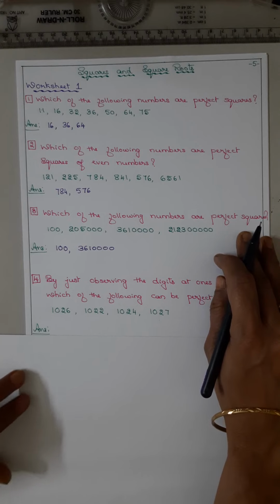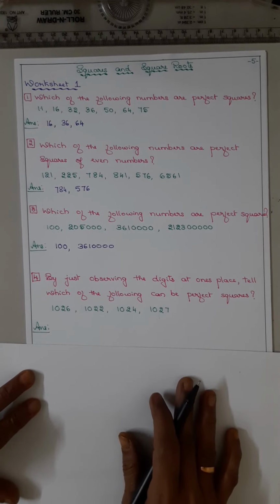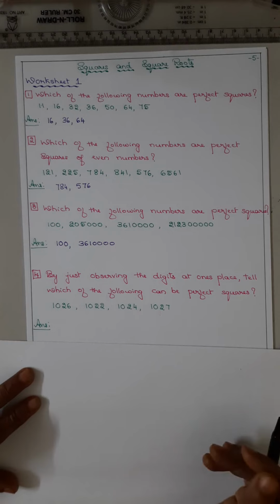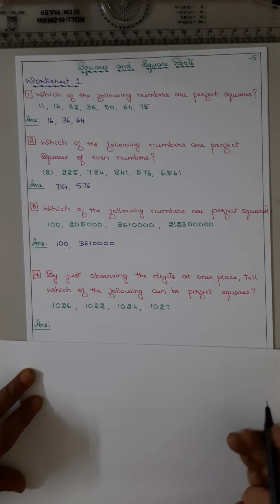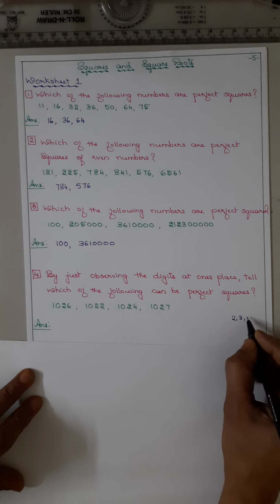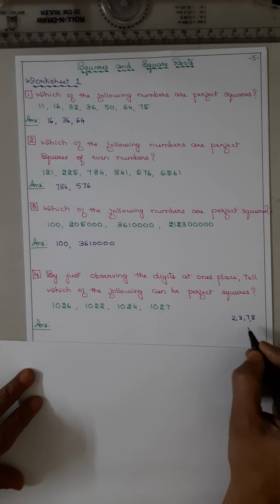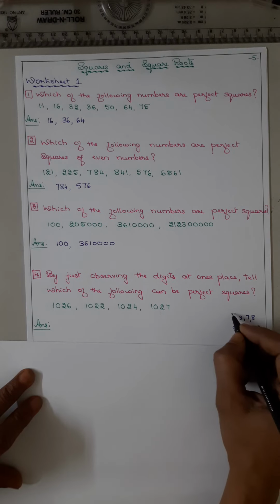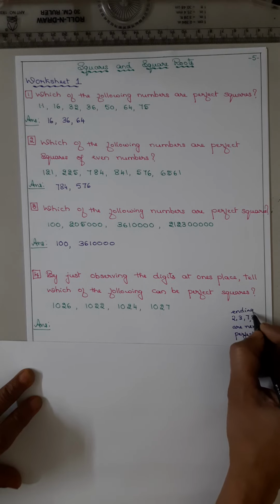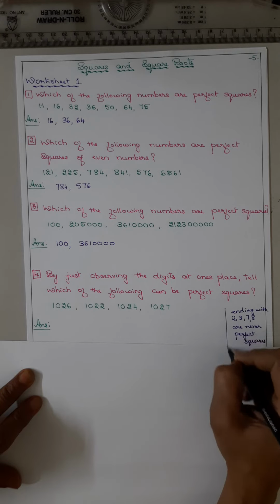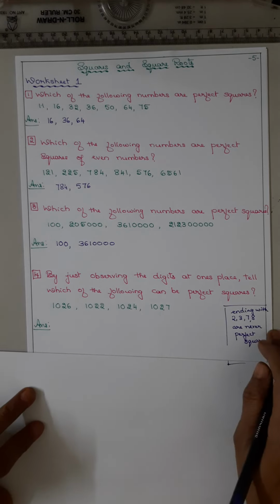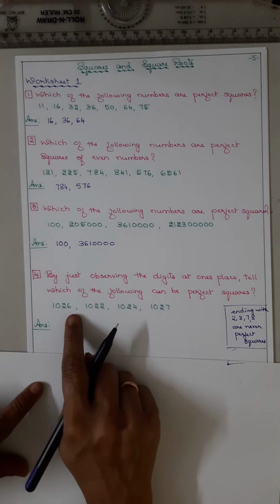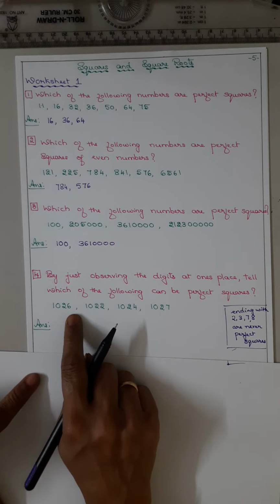Now by just observing the digits at the ones place, tell which of the following can be perfect squares. As you know, the numbers ending with 2, 3, 7, 8 are never perfect squares, isn't it? Numbers ending with 6 can be.